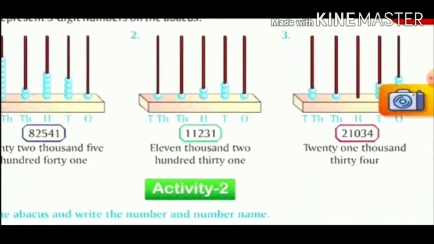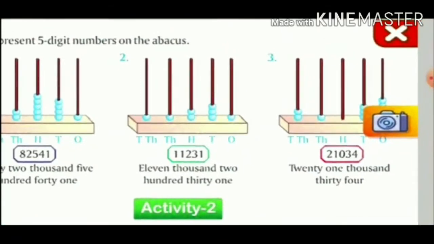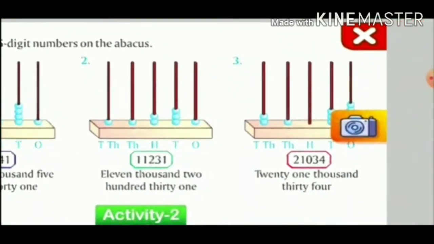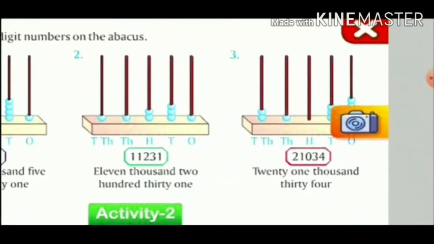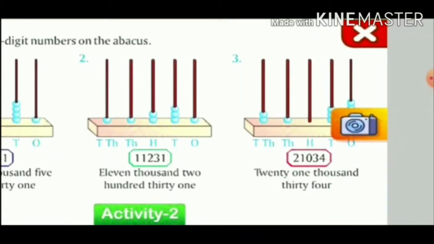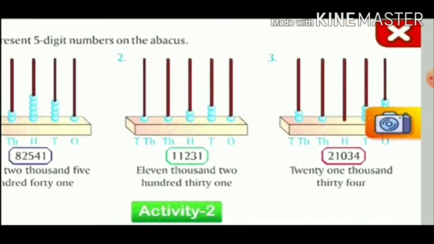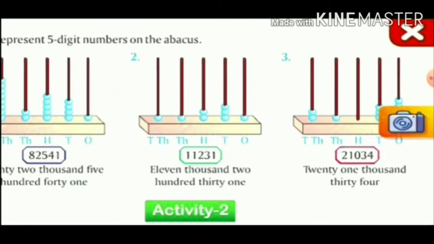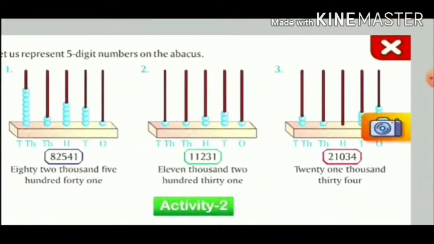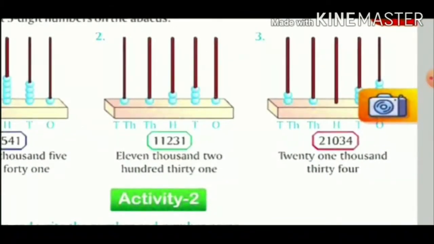In the third example we have, in the ones place 4 beads, so we write 4. In the tens we are having 3, so we are writing 3. And in the hundreds there is no bead, so we write it as 0. Then in the thousands place we have only one bead, so we are going to write 1. And in the last pole we are having only 2 beads, that is 2. So altogether if we read it, it becomes 21,034.